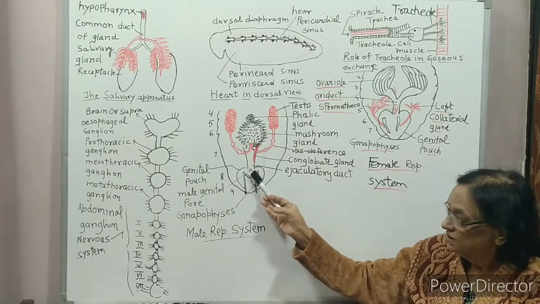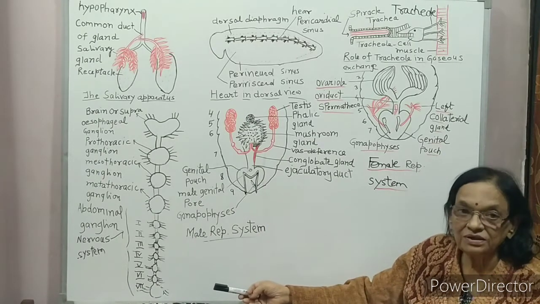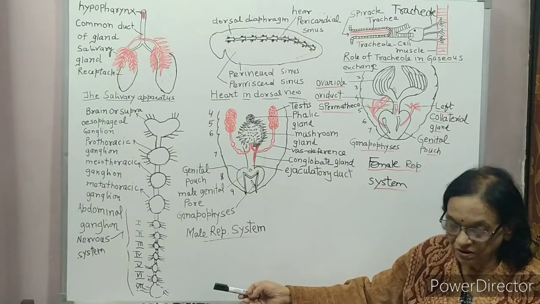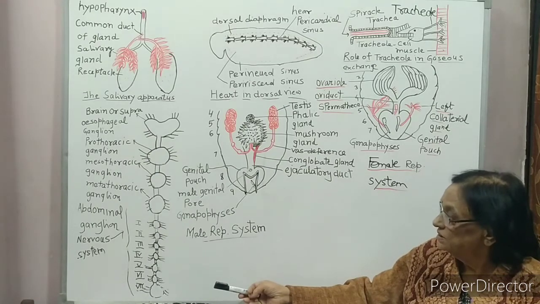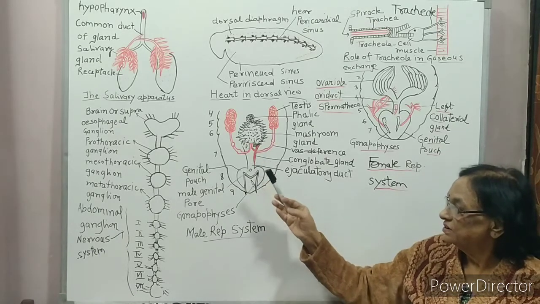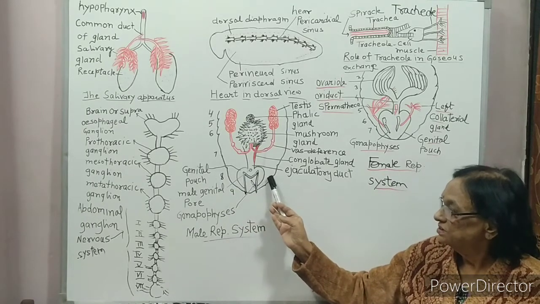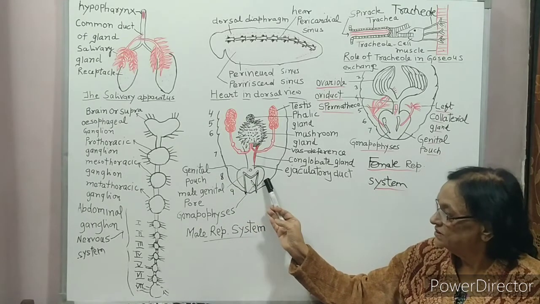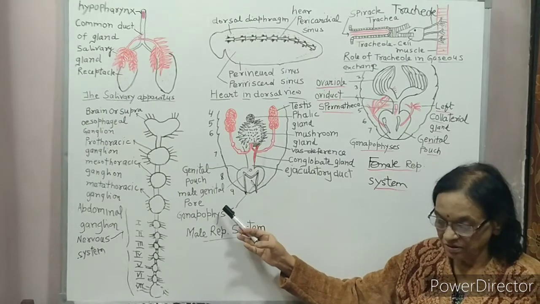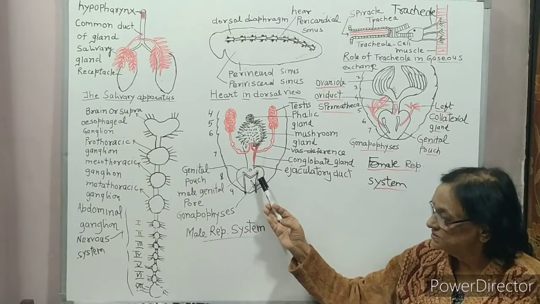It has a male genital pore lying immediately below the anus between the 9th and 10th terga. So, the ejaculatory duct opens into the genital pouch. This genital pouch has the male genital pore in between the 9th and 10th terga.